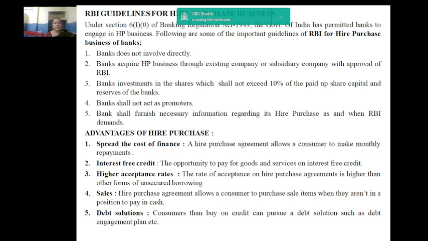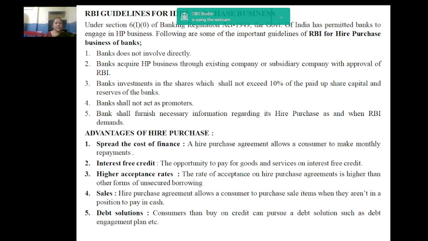And these are the general basic RBI guidelines for hire purchase business. Under section 6(1)(o) of the Banking Regulation Act 1949, the Government of India has permitted banks to engage in HP business. Following are some of the important guidelines of RBI for hire purchase business of banks.